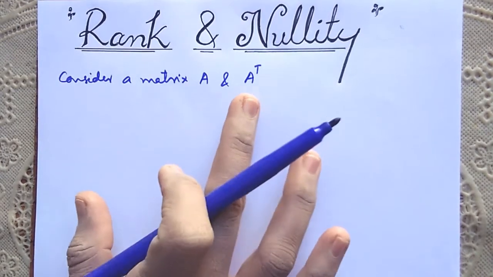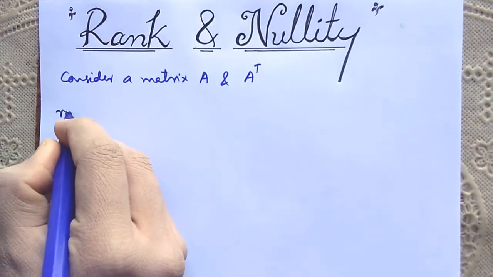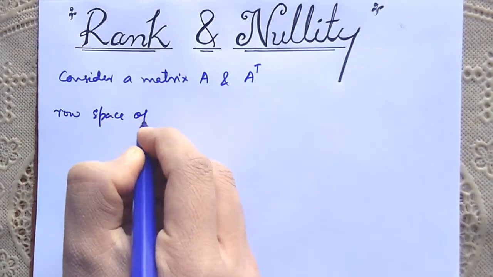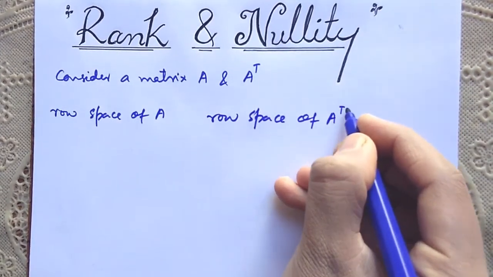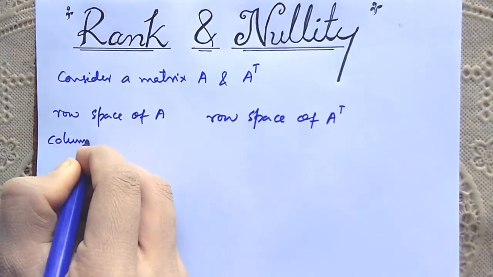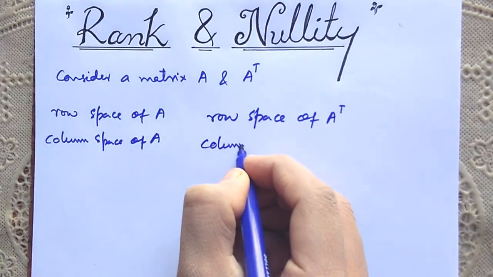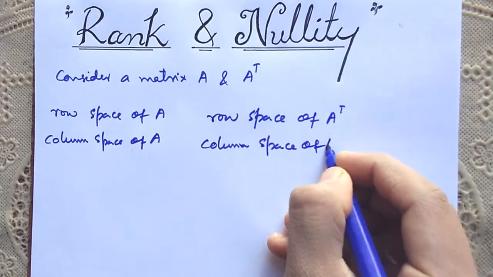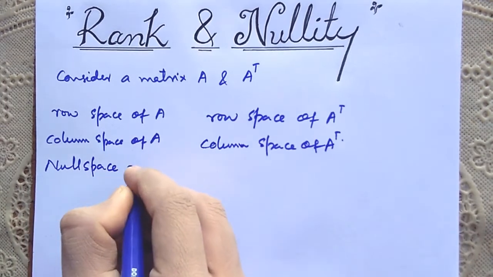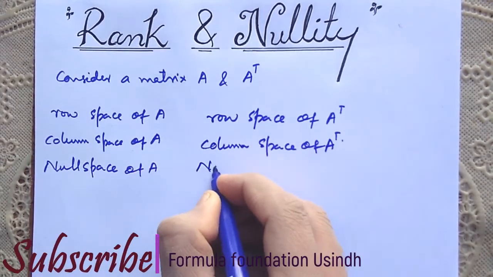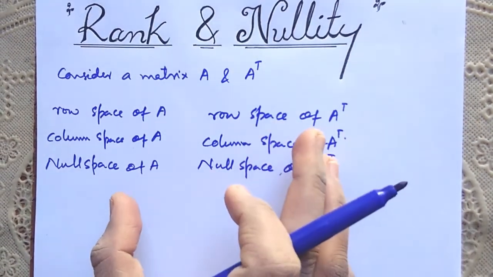Now consider a matrix A and its transpose together. Then there are 6 vector spaces of interest, that is, row space of A, row space of A transpose. Similarly, column space of A, column space of A transpose, and null space of A, and null space of A transpose. So these are 6 vector spaces.